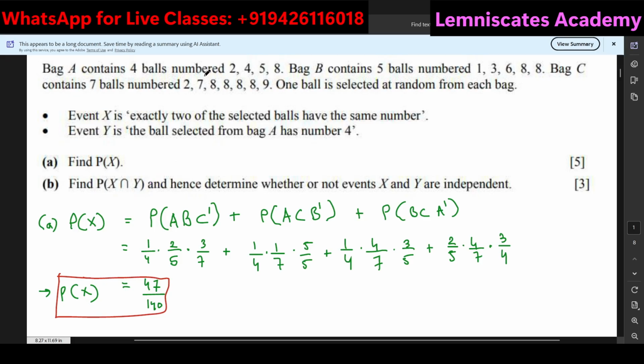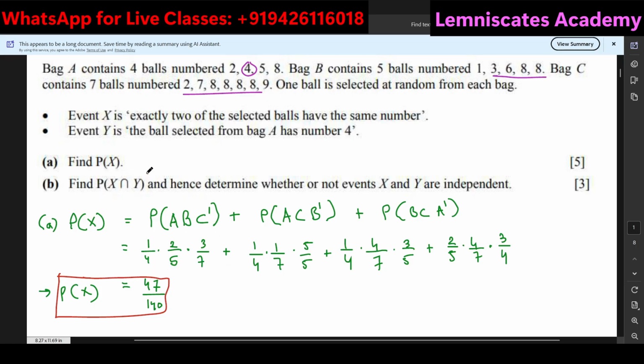From bag A, you are only picking ball 4, and such that from bag B and C, you are having two exactly same numbers. Of course, 4 is written over here from A. From bag B and bag C, you can clearly see 8 is the only number which is the common thing, right? Based on that, you can find out the probability of X and Y in exactly the fashion that we have calculated over here.